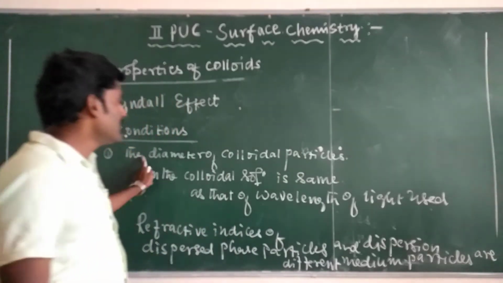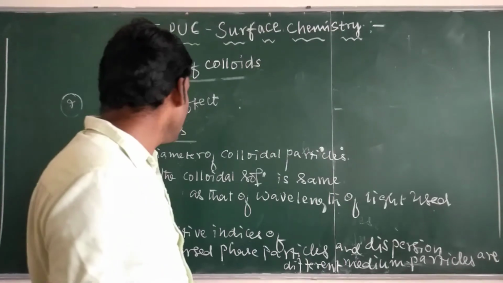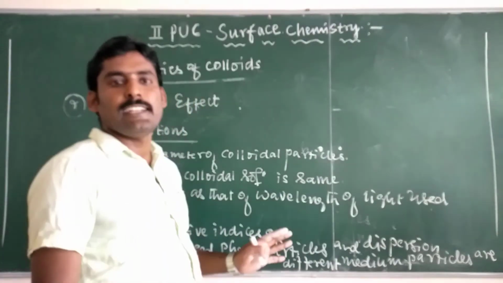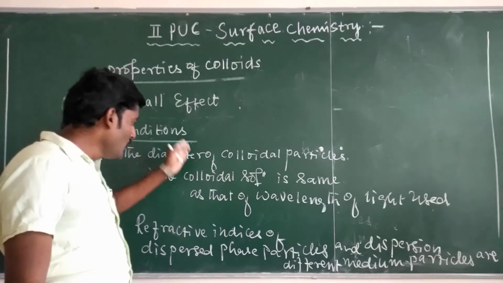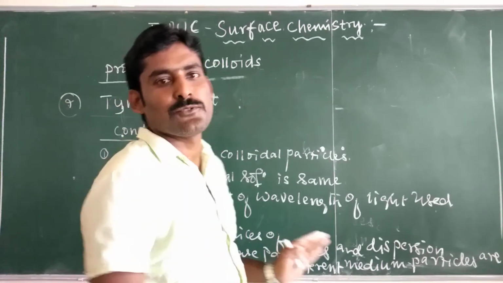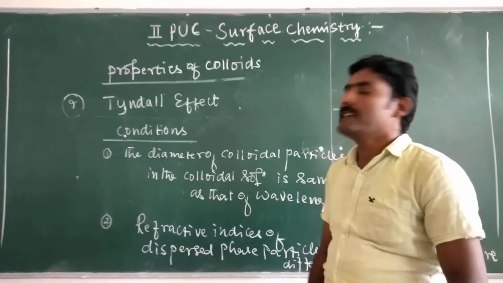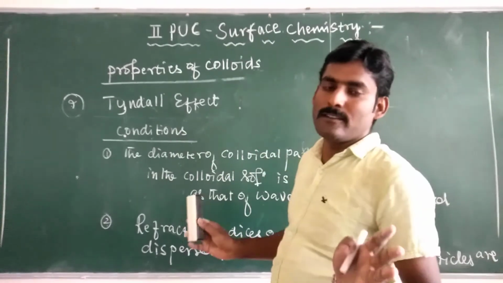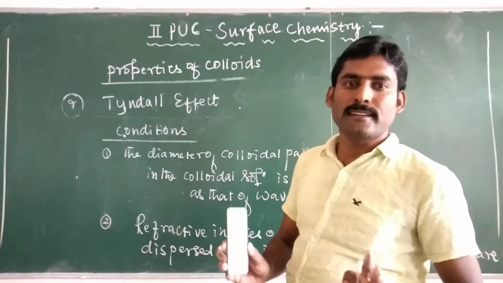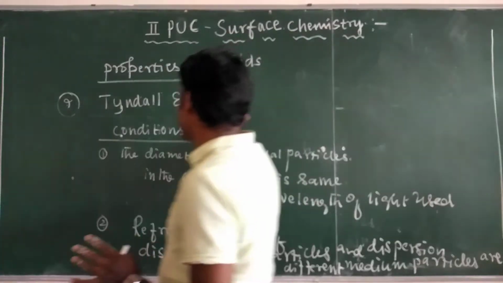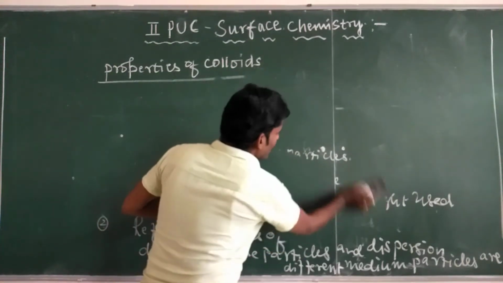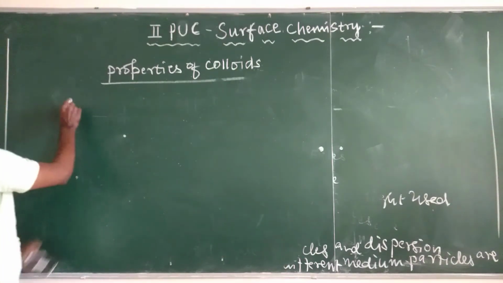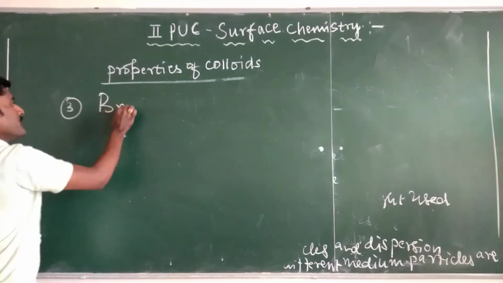And the first condition is the diameter of colloidal particles being the same as the wavelength of light used. So when these two conditions are satisfied by the colloidal solutions, then such solutions can exhibit Tyndall effect. So Tyndall effect is the phenomenon of scattering of light by the colloidal particles in the colloidal solutions. And next, the third property of colloids is Brownian movement.